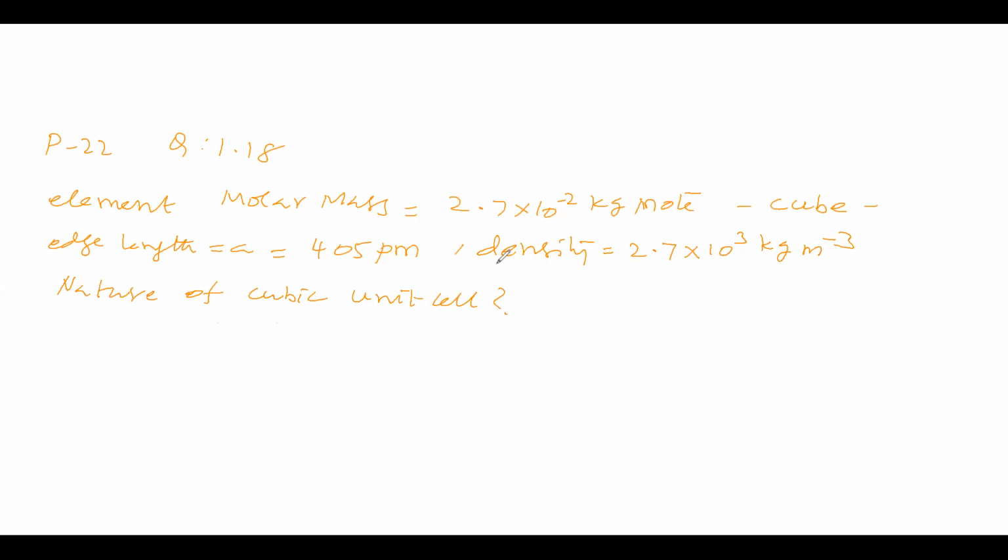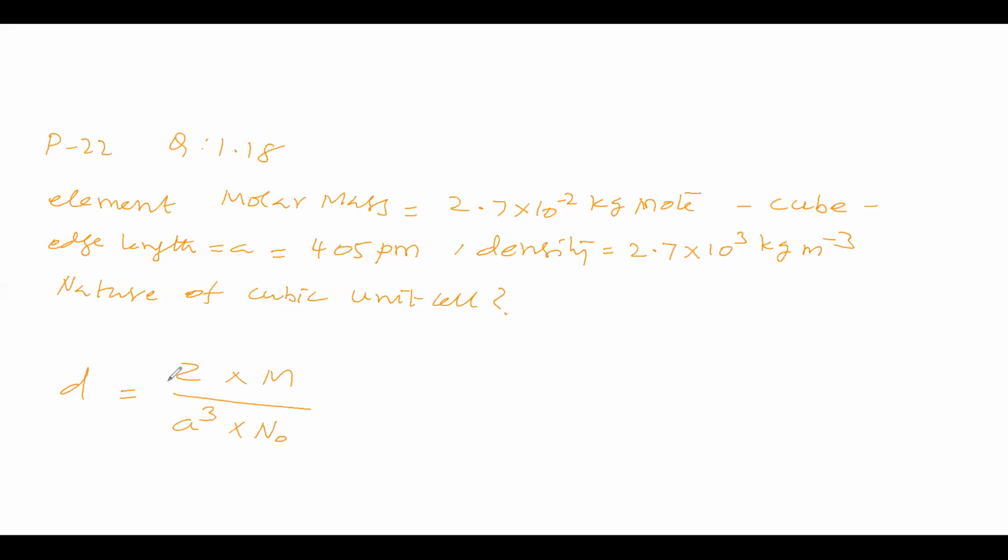Here, density is given. What is the formula for density? Density is equal to Z M by a cube into Avogadro number. Z is the number of constituent particles per unit cell of lattice. M is the molar mass. A is the edge length. N naught is the Avogadro number. D is the density. Density is given in the SI system.